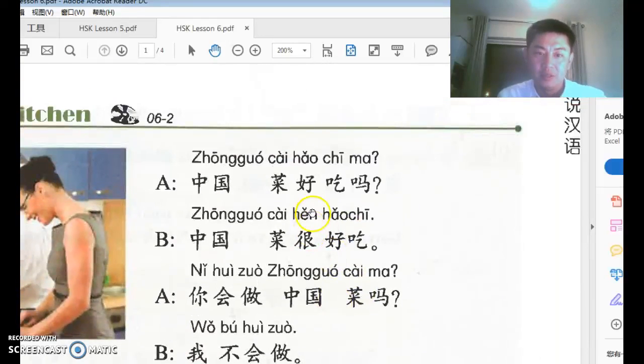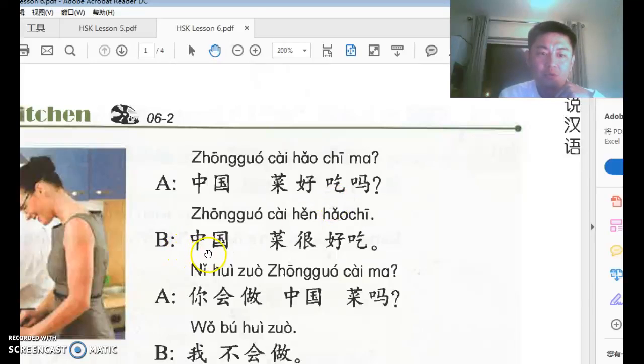Dish or cuisine. 好吃吗? Good eating. This is a new word, good eat, means delicious. So in this sentence, is Chinese food delicious? The word 是 is omitted because 好吃 is an adjective. And we learned when A is B and B is an adjective, the 是 is gone. So is Chinese food delicious?